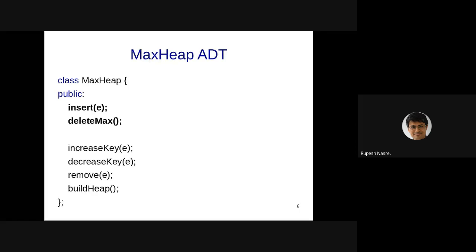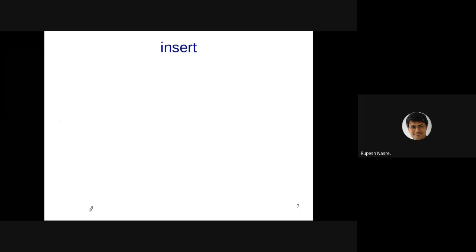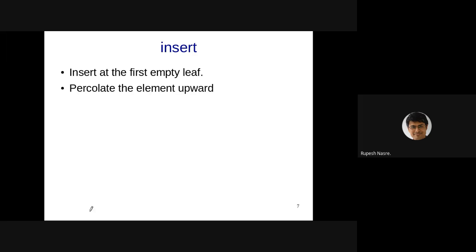All right, so we are going to focus on insert and delete max, and let's do that on an example. Insertion has to happen at the first empty leaf, because we are talking about insertion in top to bottom, left to right order. Therefore, insertion has to happen at the first empty leaf. And then we percolate the element upward. What that means is that you first satisfy the structural property and then take care of the heap order property.